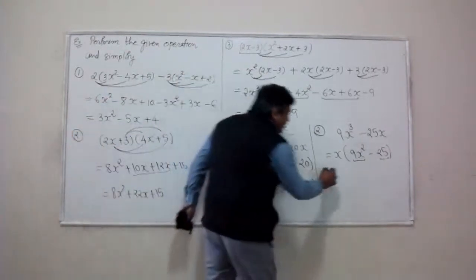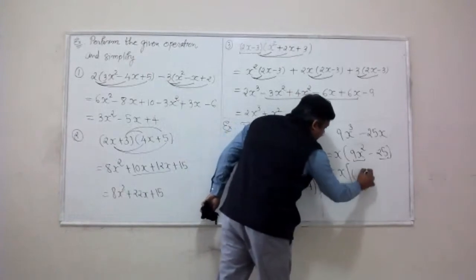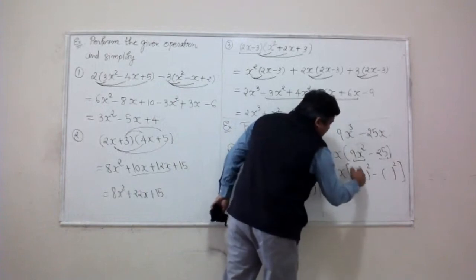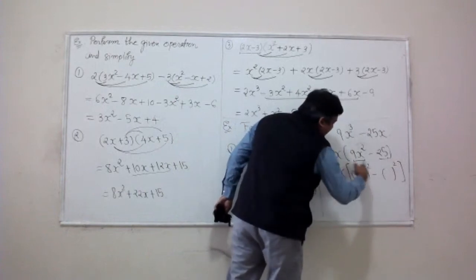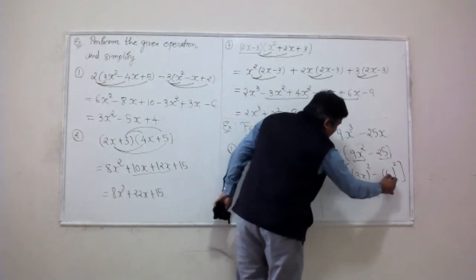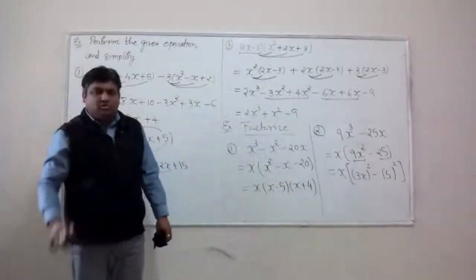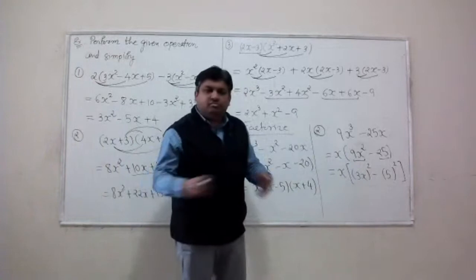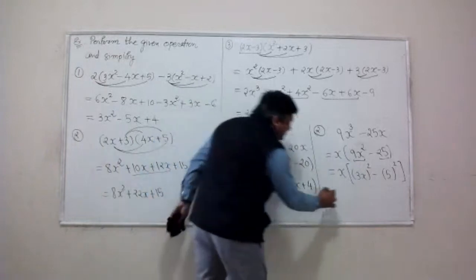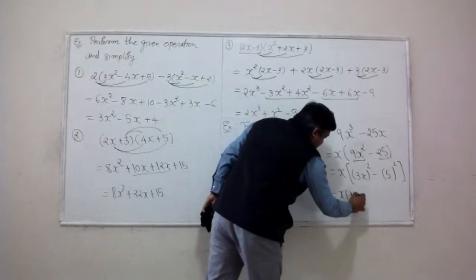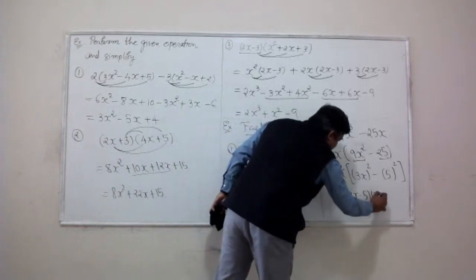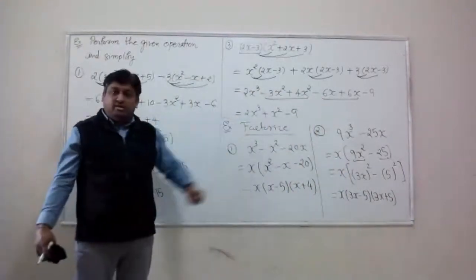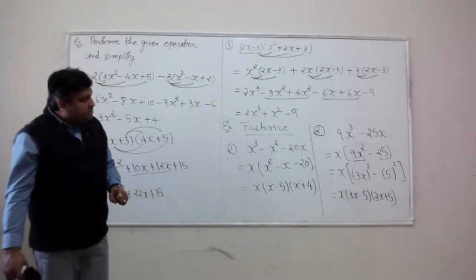Clean square root, right? Meaning I can write both of these terms as a difference of two squares. The first term's square root is 3x, so I can write 9x squared as 3x whole squared. The second term I would write as 5 whole squared. Now, that bracket inside looks like a squared minus b squared. I can factor it as a minus b, a plus b. Let's do that. So 3x minus 5, 3x plus 5 is what we get. And that's a complete factorization of the second polynomial.